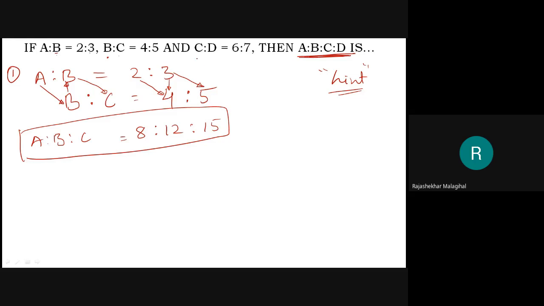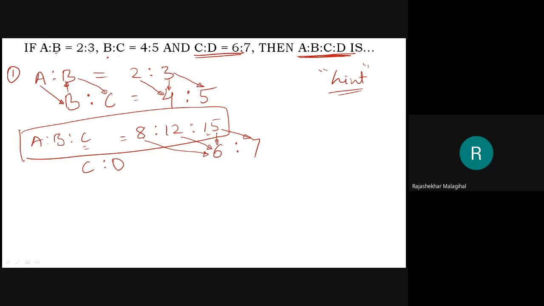But further C is to D is given. That C I will write here, D I will write here. Then here this represents C because this is a C and 15 represents C. Therefore, the 6 is to 7 I have to write like this. Then I have to multiply these two, these two, these two, and these two.